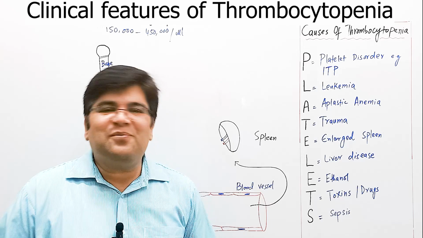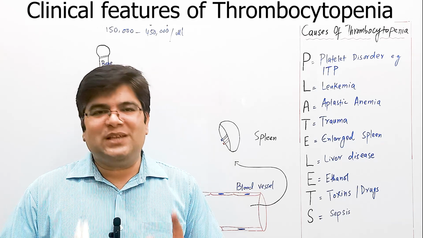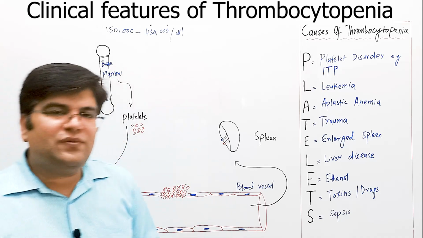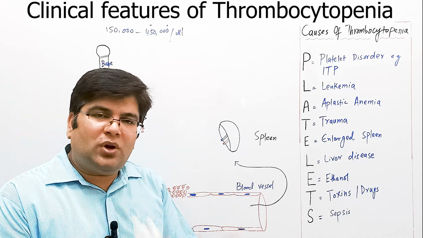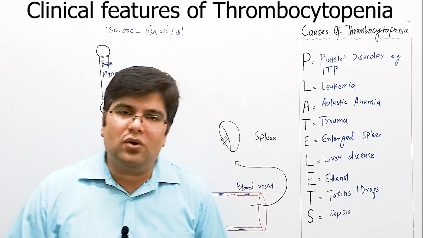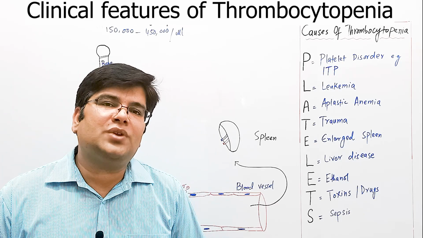Which clotting factor is important for clot retraction? This is fibrin stabilizing factor, which is also produced from platelets. Hence, when the platelets are low, the production of clotting factor number 13, which is fibrin stabilizing factor, will also be low, and hence the clot fails to retract.